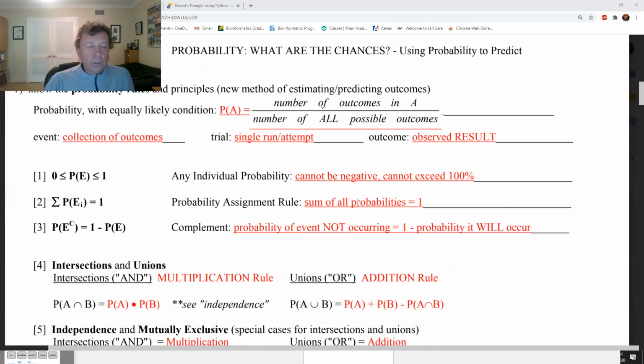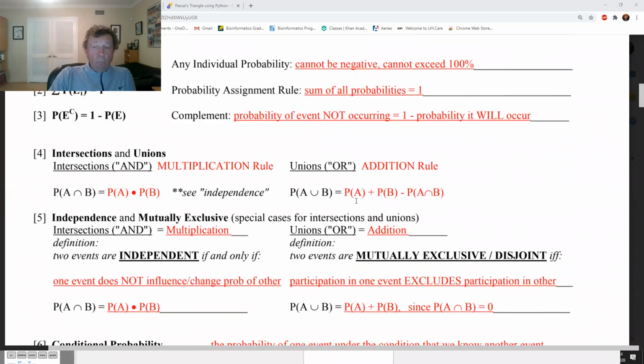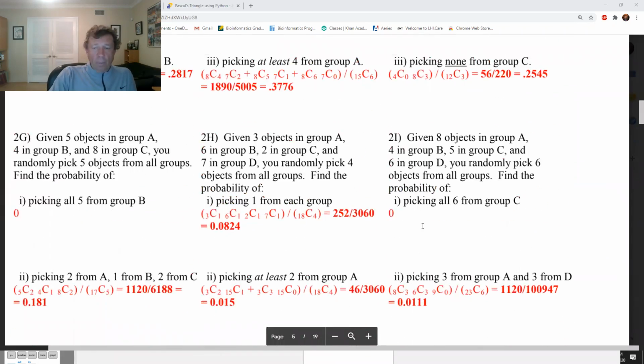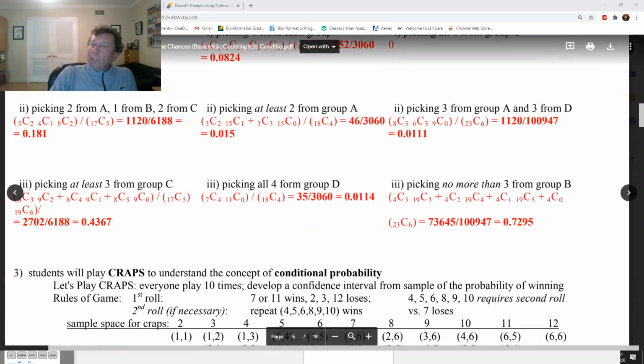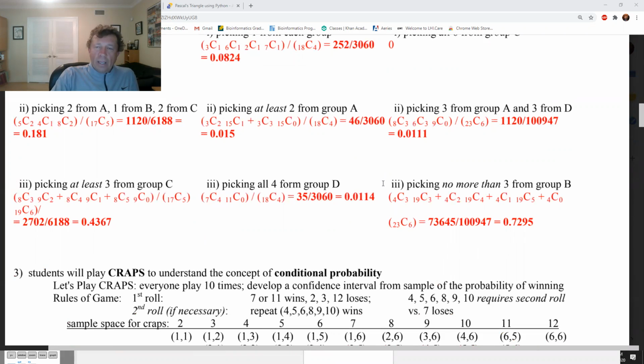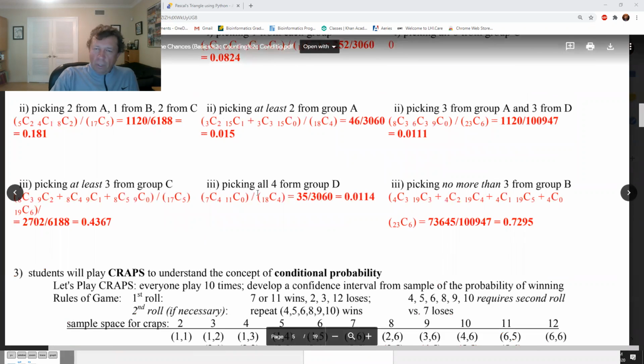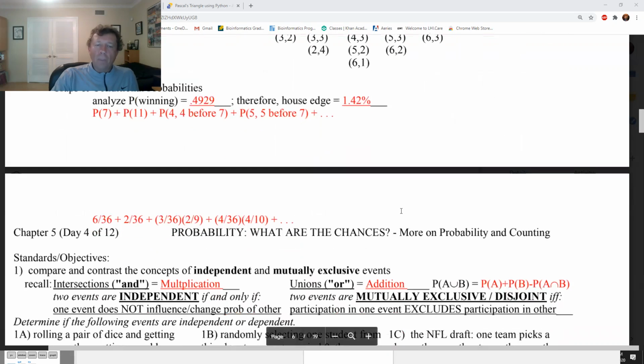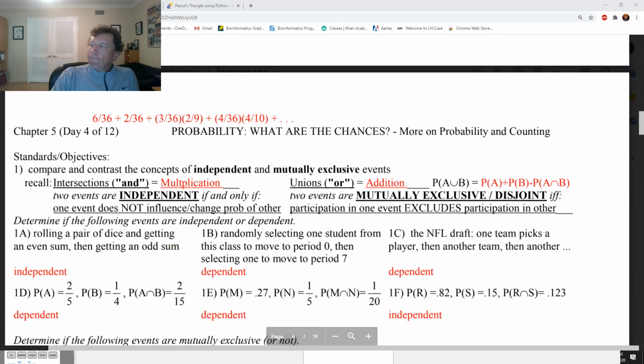And again, I introduced some concepts that we're going to really dive into later. And then I got into craps a little bit. So good luck on those. Don't be too worried about all the combinations and permutations. I'm going to be minimizing those in the test. But again, we're playing with them, getting your mind ready for probability, etc. All right, talk to you soon.